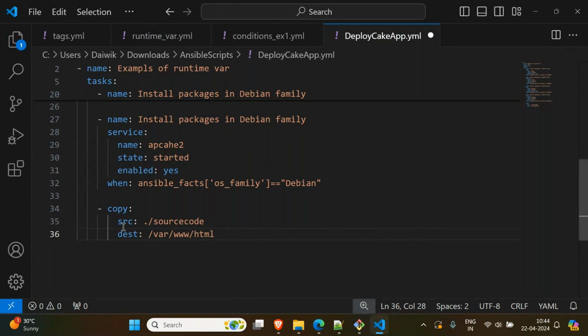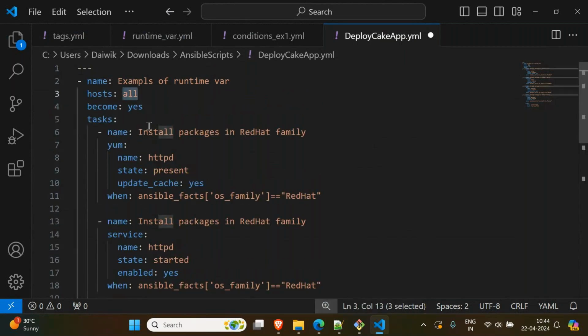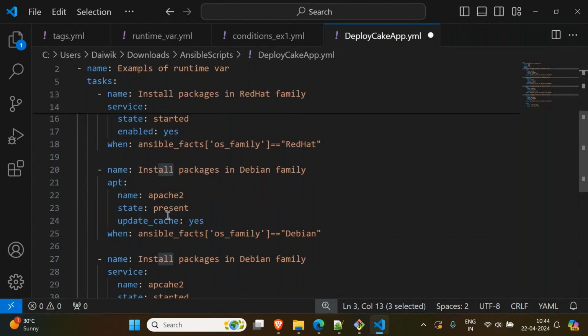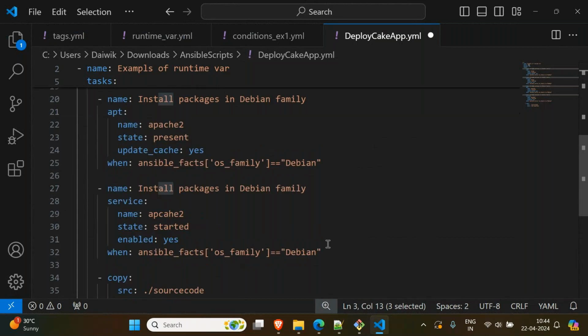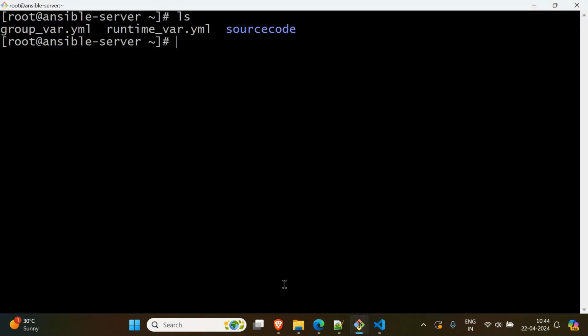So this copy module will copy the source code in both machines. Why am I saying both? Because I'm saying here all. That means copy will copy in our Amazon machine and in our Ubuntu machine. So this is the code. Ctrl+A, copy this. Here, vi deploy app something.